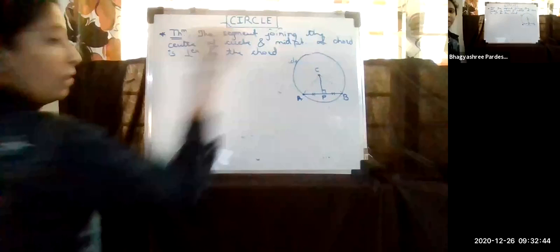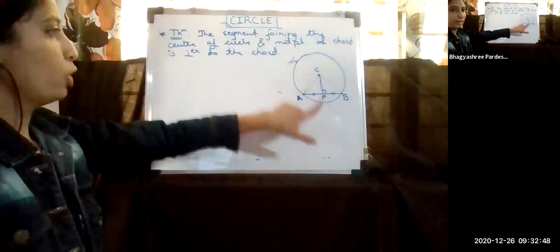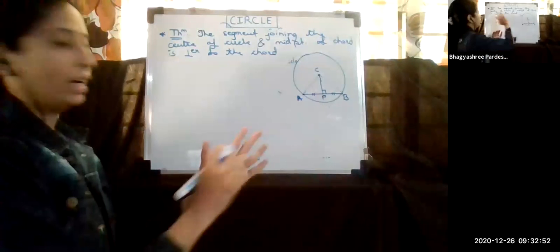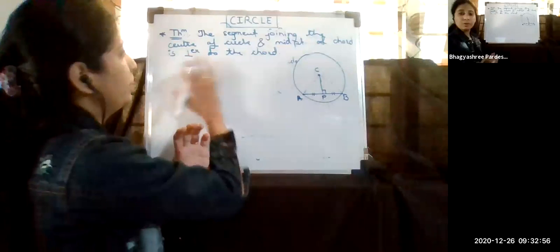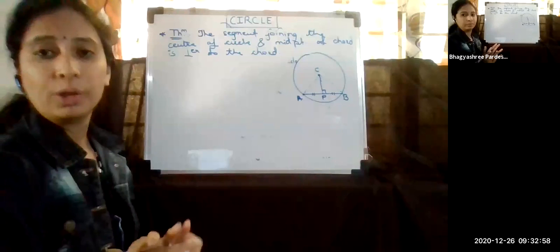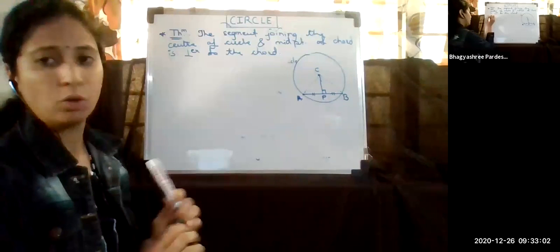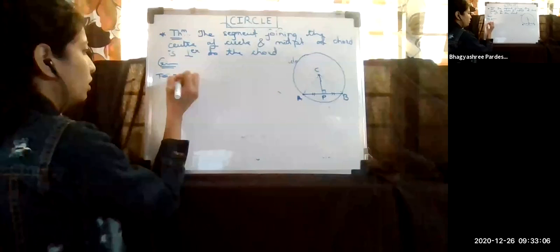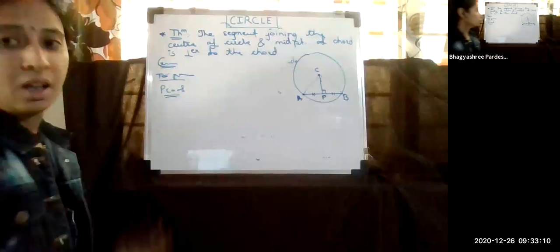Okay, so what it's saying is, the segment joining the center to the midpoint of a chord. Again, midpoint means it is dividing into equal parts. The segment joining the midpoint of a chord is perpendicular to the chord. So what do we have to prove? The same thing. The same you are going to do here. How? Firstly, write the given thing, write the to prove thing. Then we are going to start with the proof. The proof will be the same.